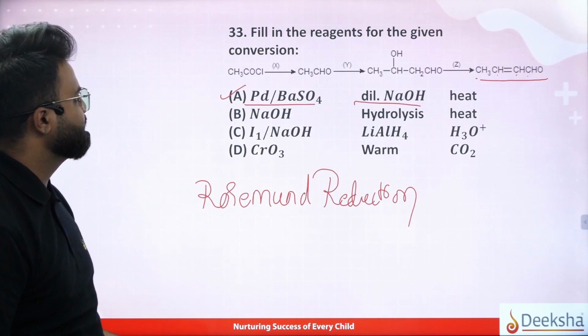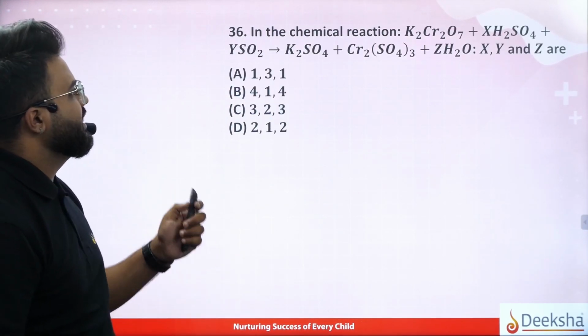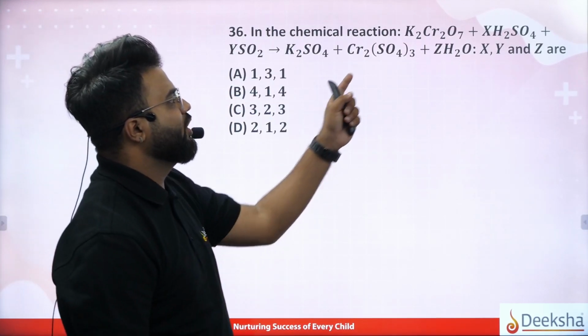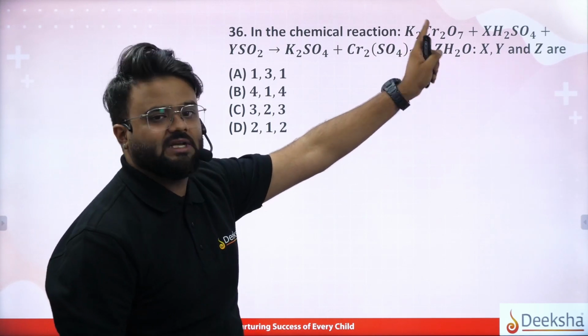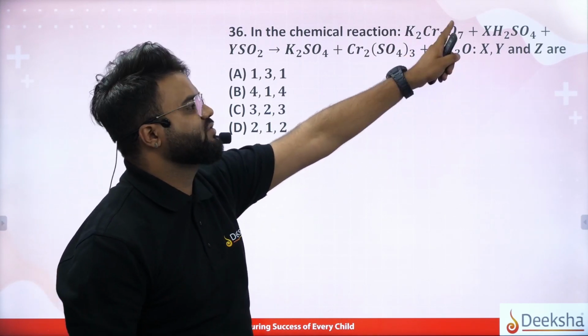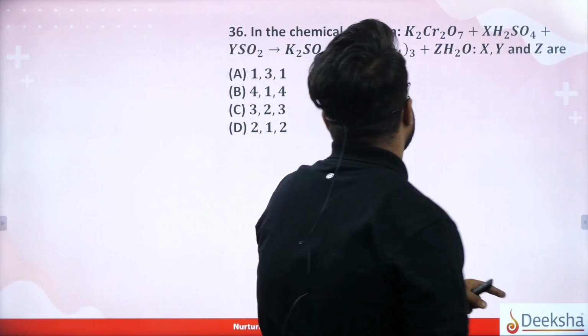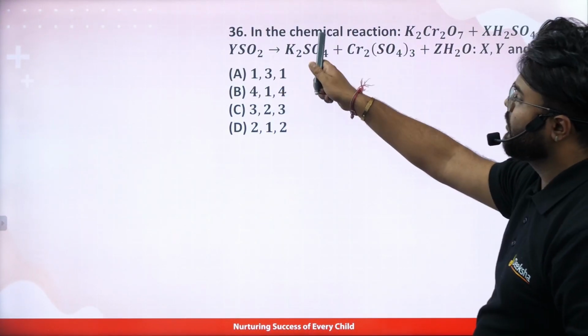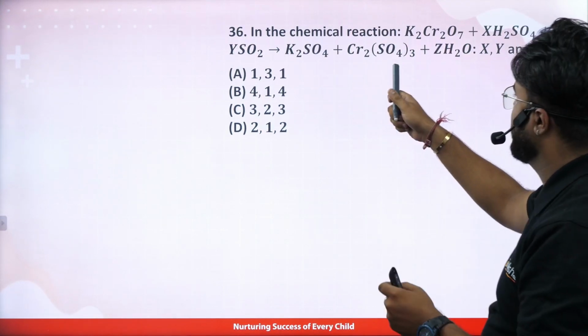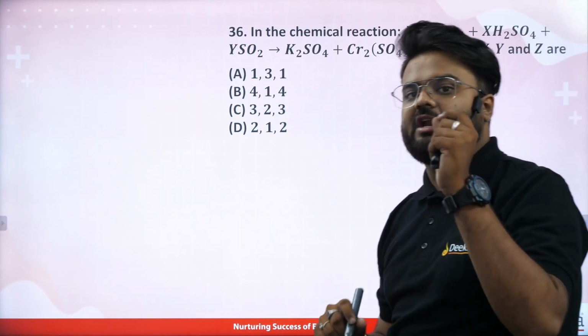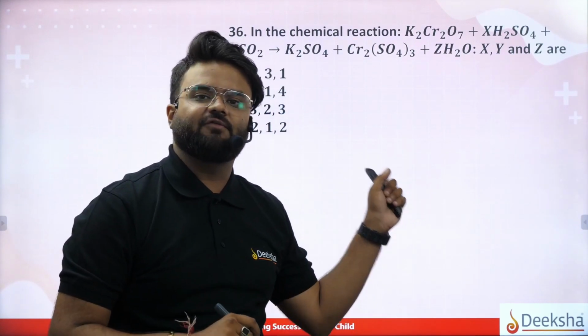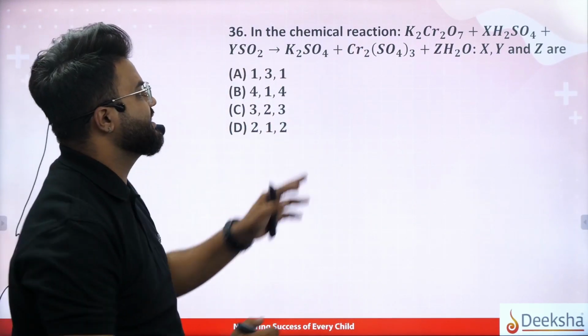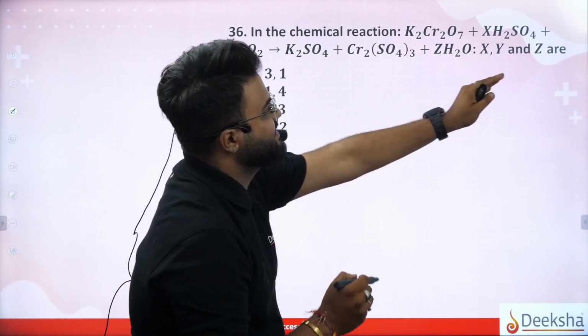Okay, next question number 36. In the chemical reaction, potassium dichromate reacts with sulfuric acid to give potassium sulfate, chromium sulfate and water. Now it is simple: we have to see the chemical equation. They are asking what X, Y and Z are.